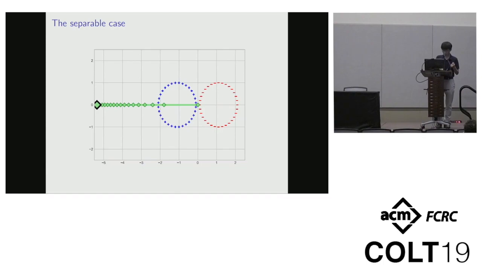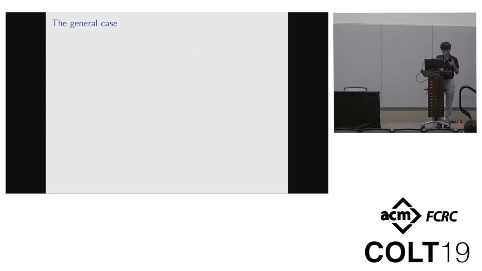So now we've seen the strongly convex case and the linearly separable case. It turns out that these two cases are not exhaustive. There still exists a data set which is neither strongly convex nor linearly separable. So what we prove is that, in fact, any data set can be uniquely decomposed into a strongly convex part and a linearly separable part.